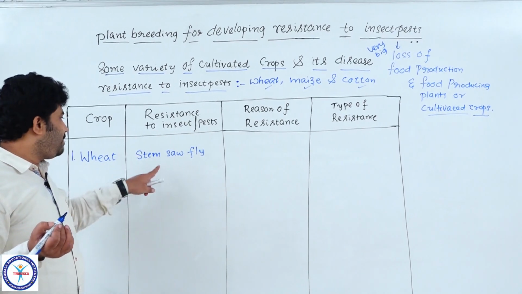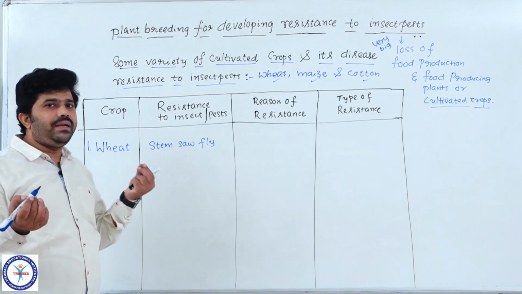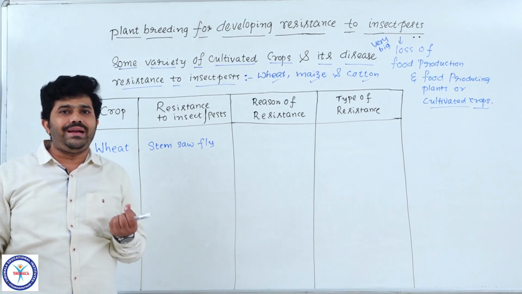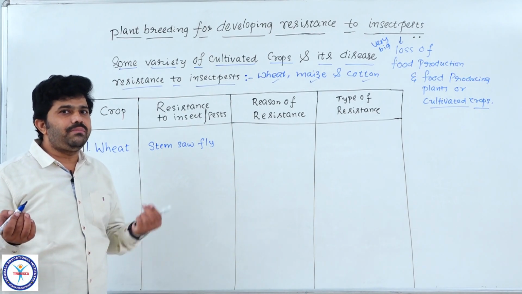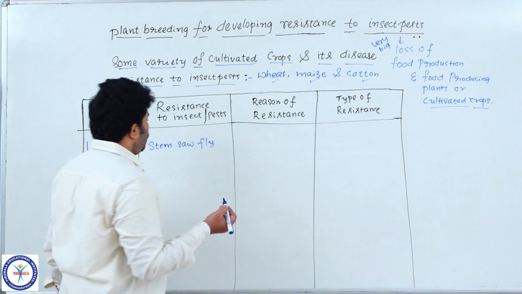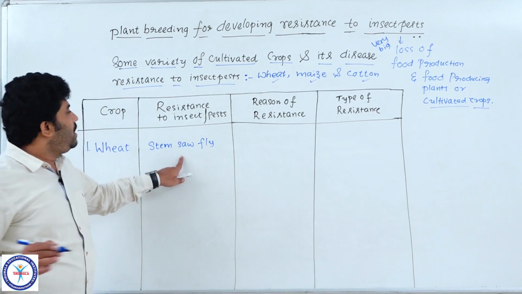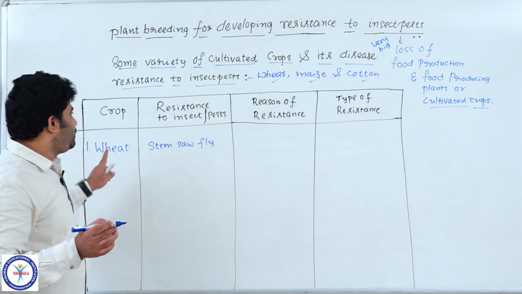Understood? Then the stems cannot continue their activities of maintaining an erect plant body and conduction of materials. Due to the destruction of the stem, crops like wheat may not grow and give yield. So that particular insect pest we call the stem sawfly, which damages wheat more.